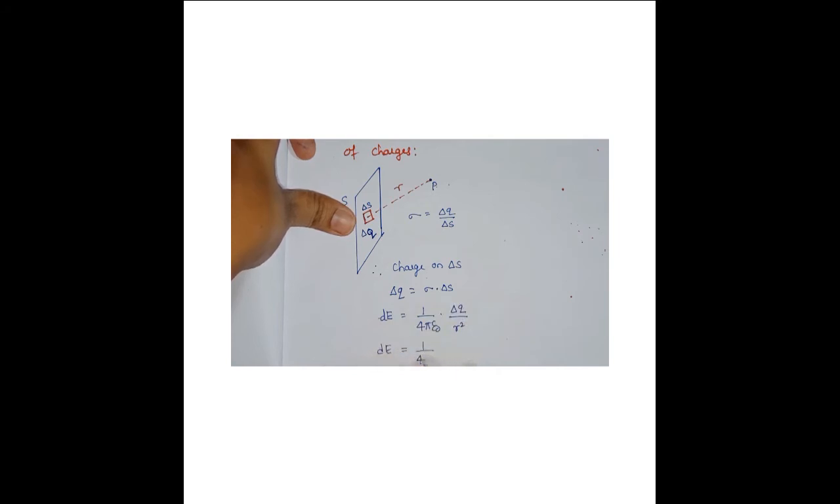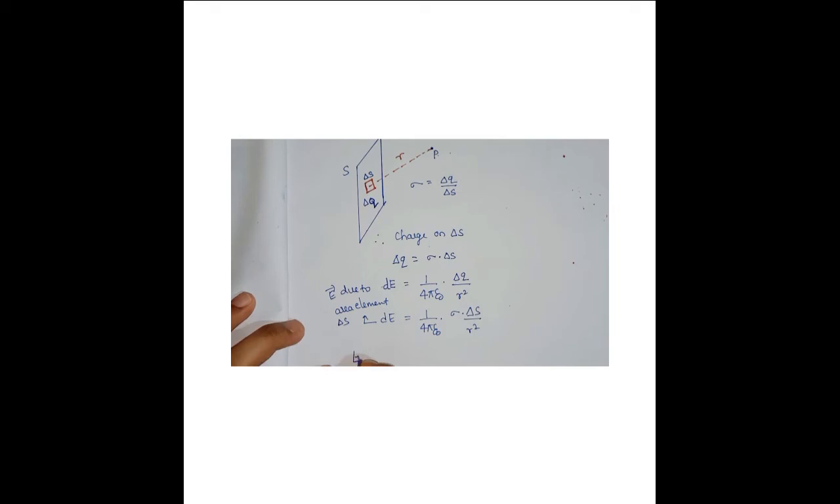So dE is equal to 1 by 4 pi epsilon naught into sigma into delta S by R square. This is the electric field due to a small area element delta S. Now what we have to do is find the total electric field.